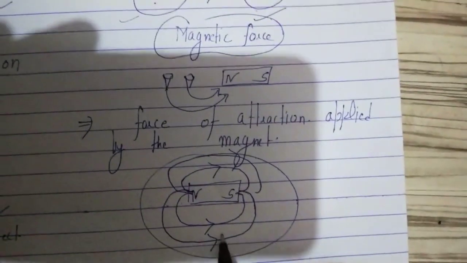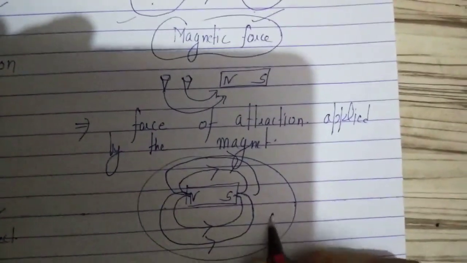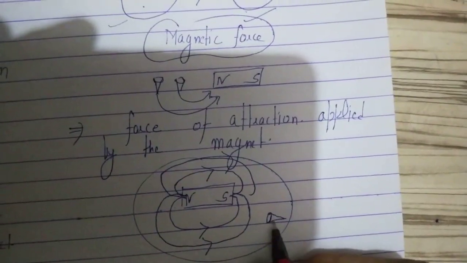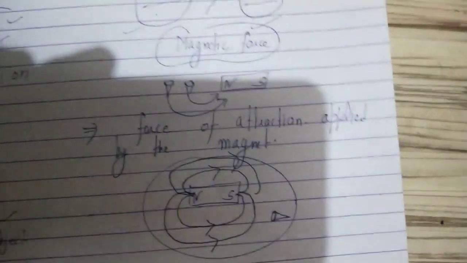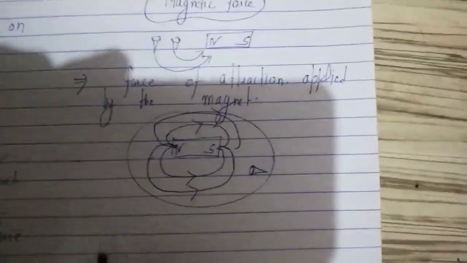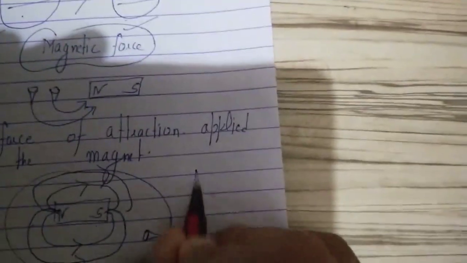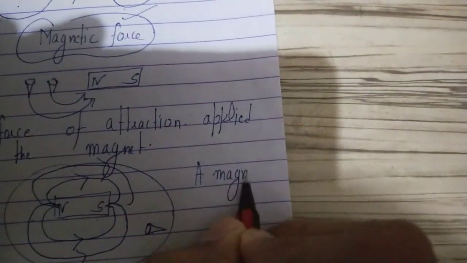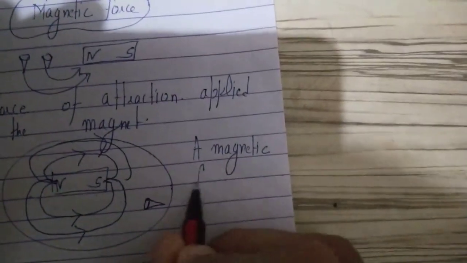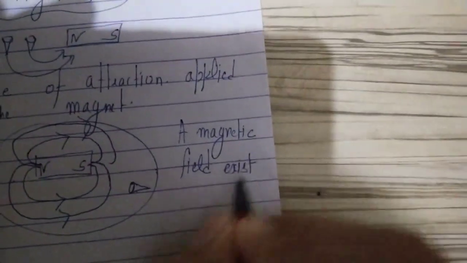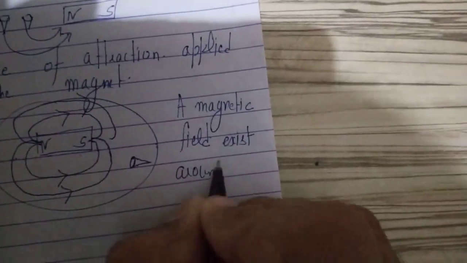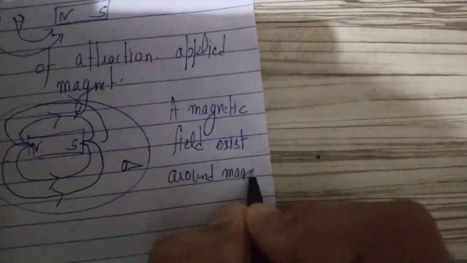Due to this magnetic field, force is acting on this iron filling or iron object. That's why it is getting attracted towards the magnet. That means a magnetic field exists around a magnet.